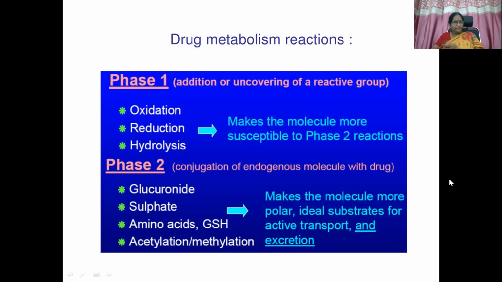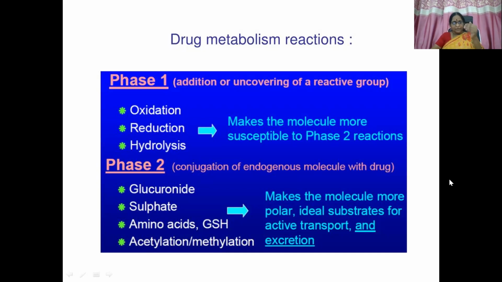So what is the purpose of phase 1? Through all these reactions, it makes the molecule more susceptible to phase 2 reactions. The drug molecule, or any other xenobiotic, goes through phase 1 reactions and can get converted to an active or inactive molecule. If it is active, it has to go through phase 2 reactions and get converted to an inactive molecule and be excreted.